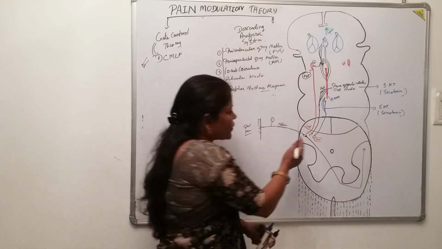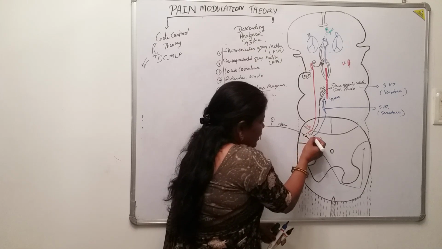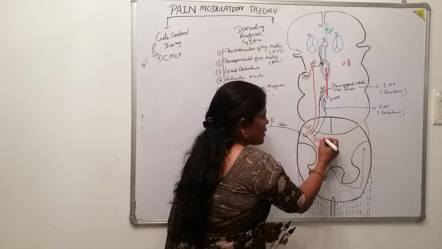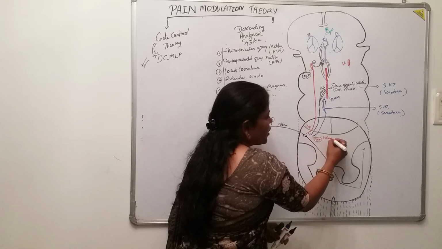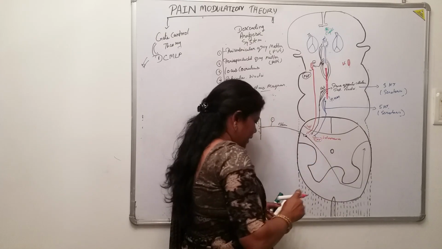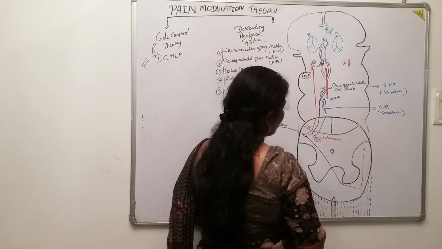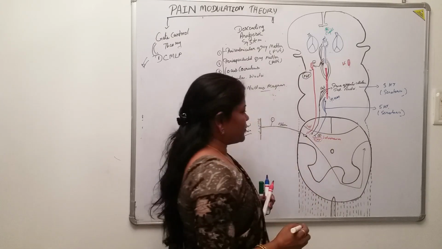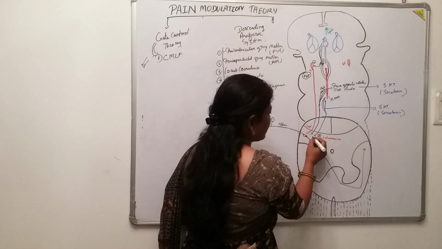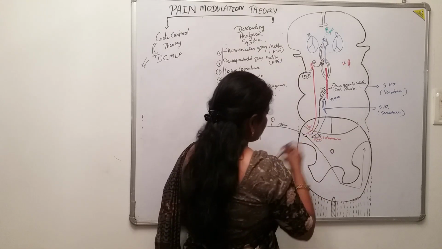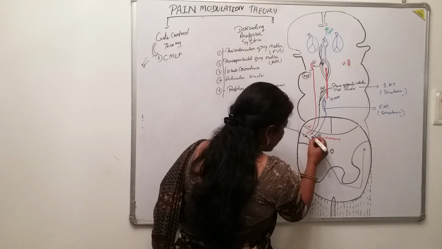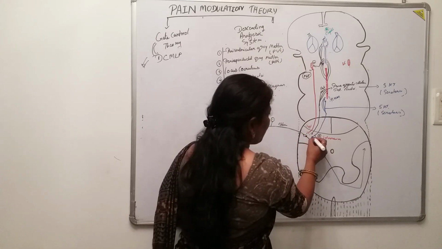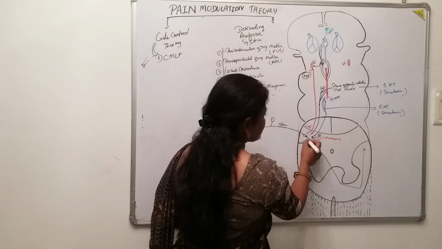How is this norepinephrine and the 5-hydroxytryptamine doing its action here? Look, when these fibers terminate and synapse on the interneurons, when these interneurons are stimulated by the 5-hydroxytryptamine and the norepinephrine, when these neurons are stimulated by these chemicals, what will they do?